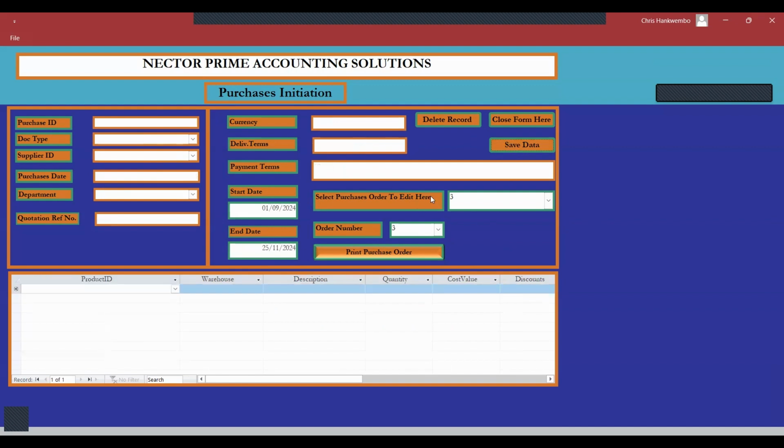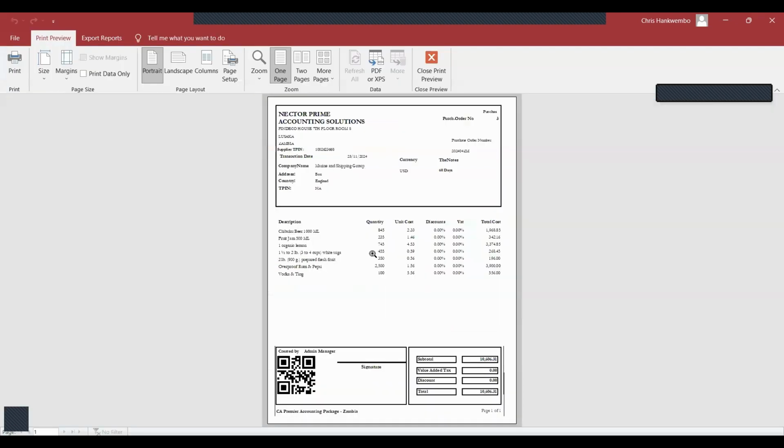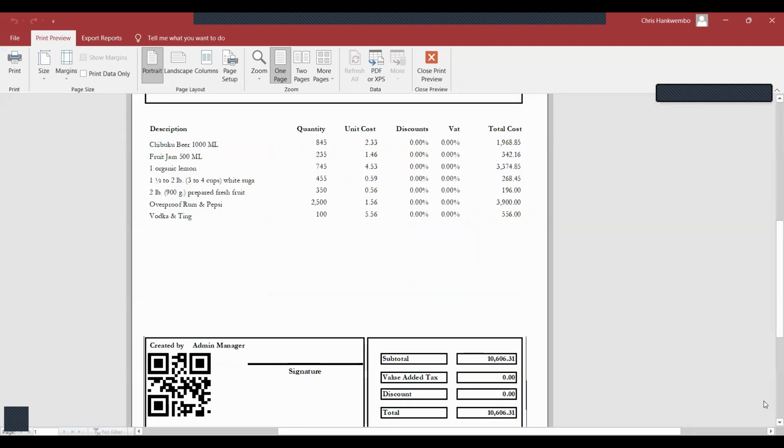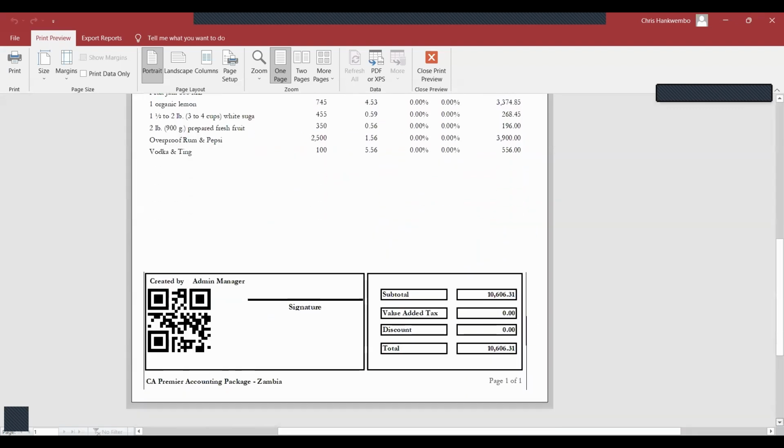So it's a demonstration to say, even if you don't have the full internet, you can just use your phone to process anything that you need. I'm trying to reprint the purchase order so that we see it for the last time. If you did not see the other time, we didn't have the total here because I had not provided the zeros there, so you can see the total is there now.